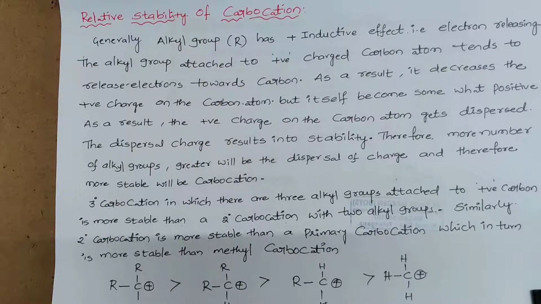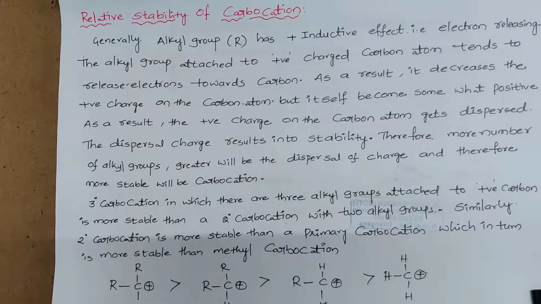So, among the primary, secondary and tertiary carbocations formed, which is the right one? That depends upon their stability. Whichever is more stable, we can choose that, and that will give the major product. That's why the stability of carbocations is very important. Among the primary, secondary and tertiary carbocations, which is more stable, which is least stable? We have to identify that. How do you identify the stability? The stability depends upon the positive charge present on the carbon atom.